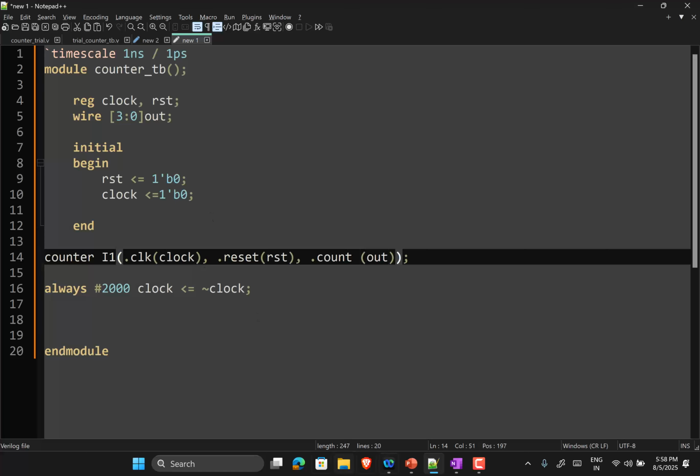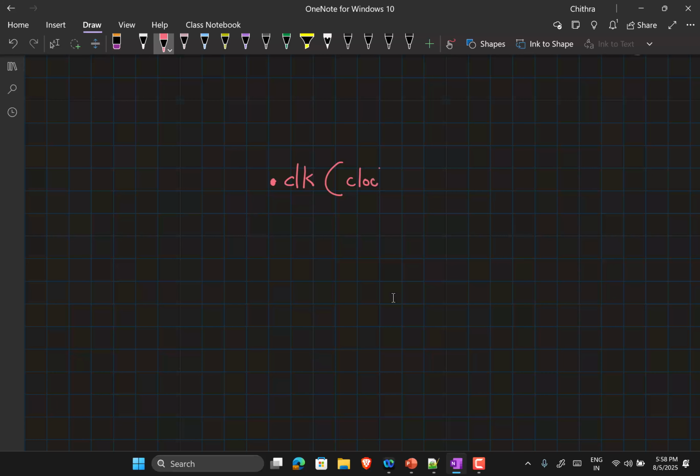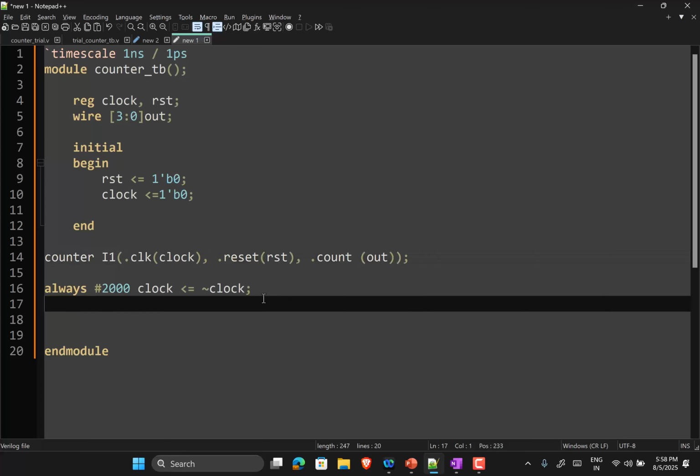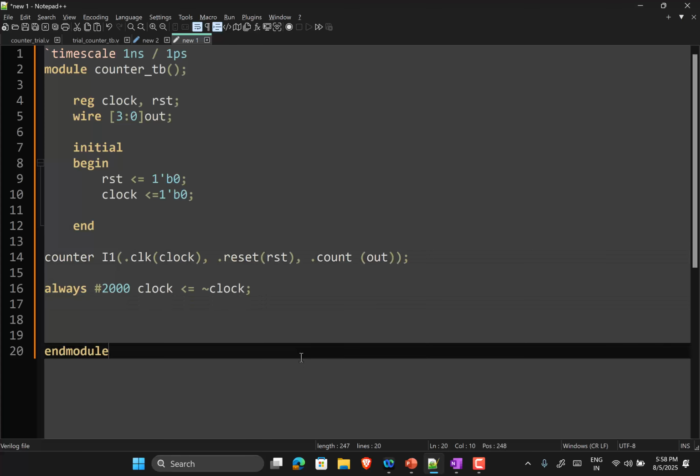How I tend to think about this is, what you write is dot clock like this, and I think of it as a pipe that has the name clock through which you are passing the argument into it. Alright, so we have instantiated the counter, given an instance name and connected everything.